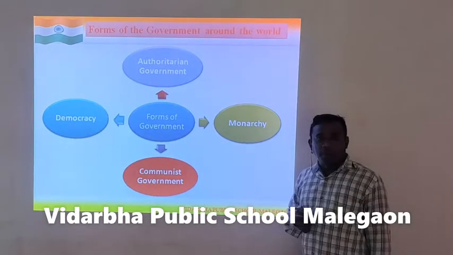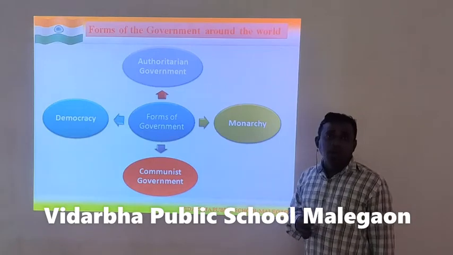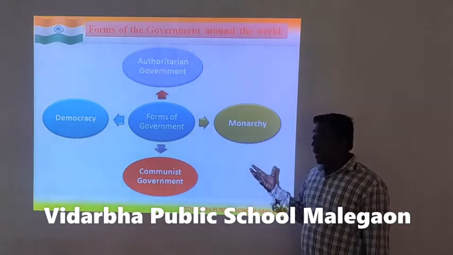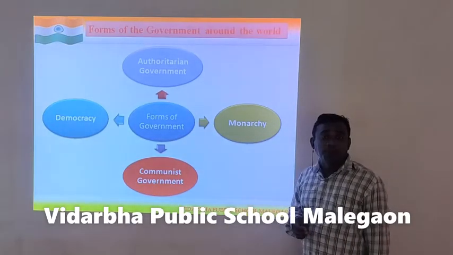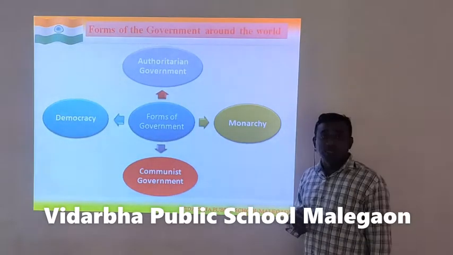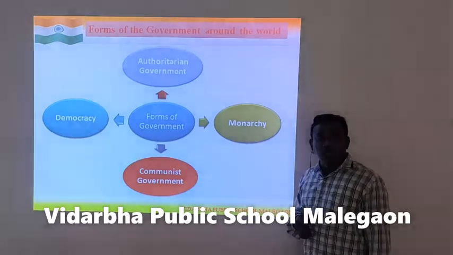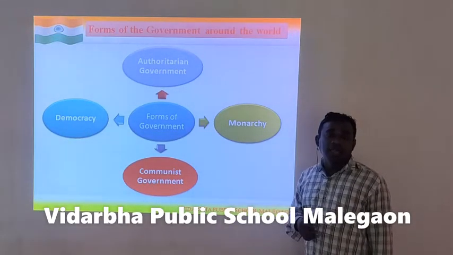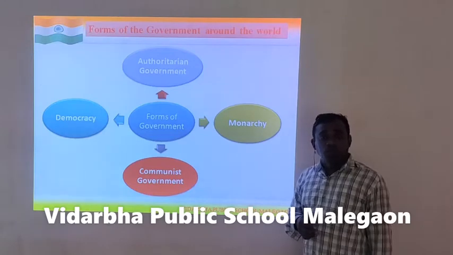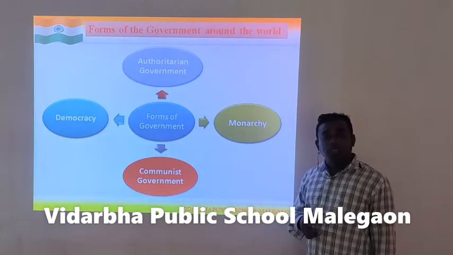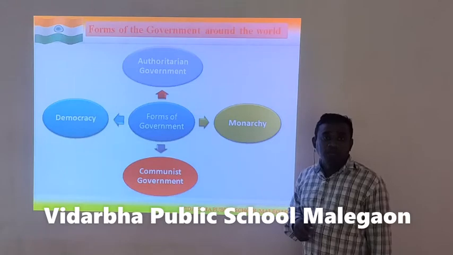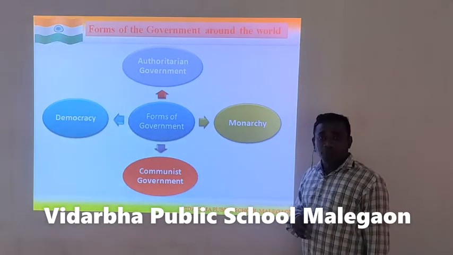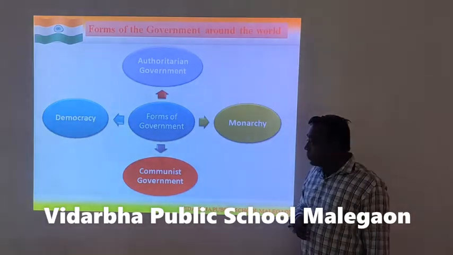The monarchy form of government has two types. One is absolute monarchy, in which the monarch has limitless powers. He can do whatever he wants. And in constitutional monarchy, the second form, the monarch has limited power by the constitution. Whatever powers are given in the constitution to the monarch, he can execute only those powers. An example of constitutional monarchy is the United Kingdom.